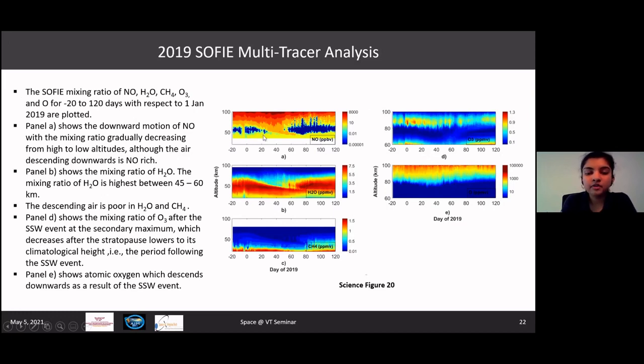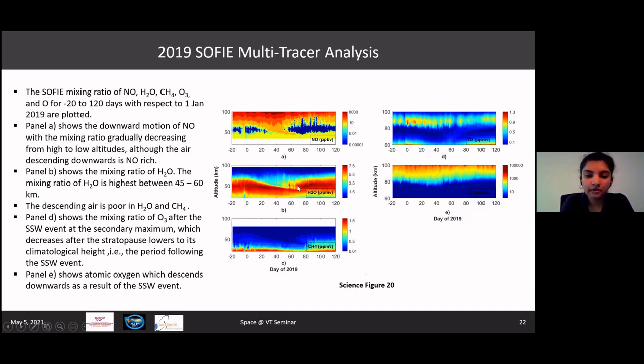This is the 2019 measurement for nitric oxide. As we can see, there is a strong presence of nitric oxide at higher altitudes, which gradually moves downwards to lower altitudes. The presence is not very strong in terms of concentration when compared to higher altitudes. However, there is a strong presence at these altitudes, and it gradually moves towards stratospheric altitudes.